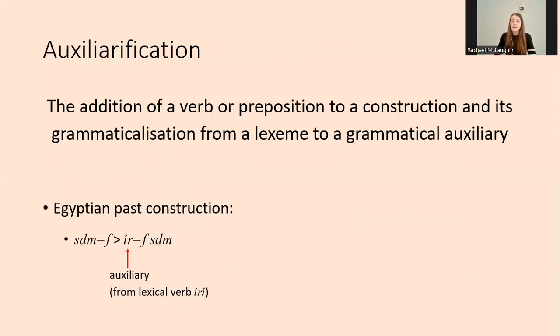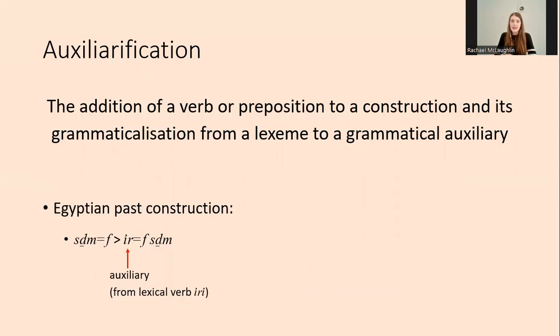Moving on to look at some of the individual linguistic processes which help form the linguistic cycle, and starting with the analyticization stages. As I said earlier, the main cause of analyticization in Egyptian verbal constructions was auxiliarification, in which a verb or preposition was added to the construction and reanalyzed as an auxiliary.